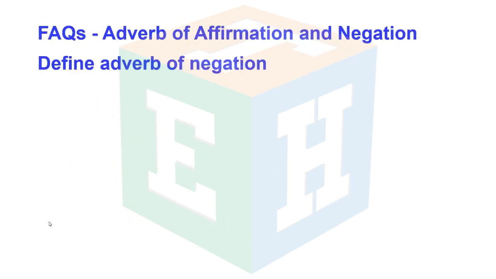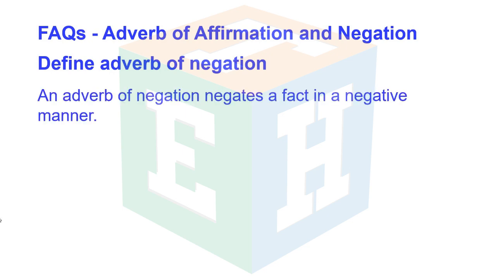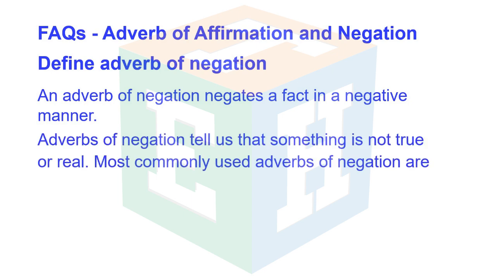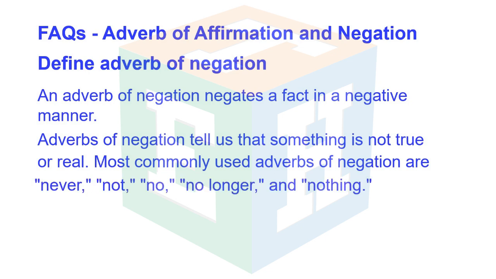Frequently asked questions, adverbs of affirmation and negation. Define adverb of negation. An adverb of negation negates a fact in a negative manner. Adverbs of negation tell us that something is not true or real. Most commonly used adverbs of negation are never, not, no, no longer, and nothing.